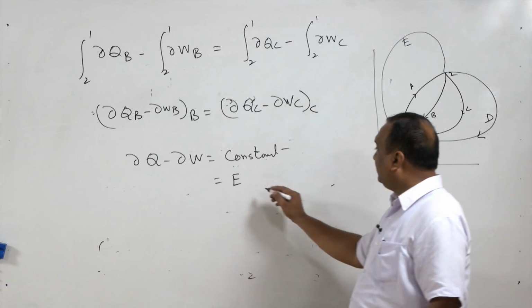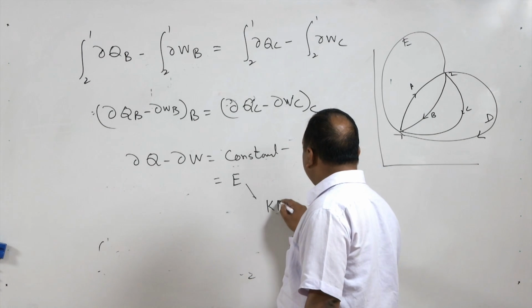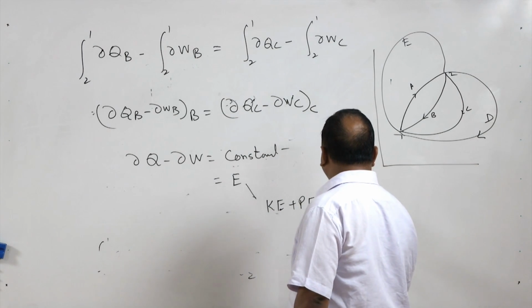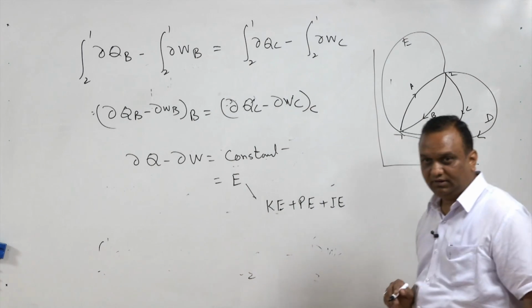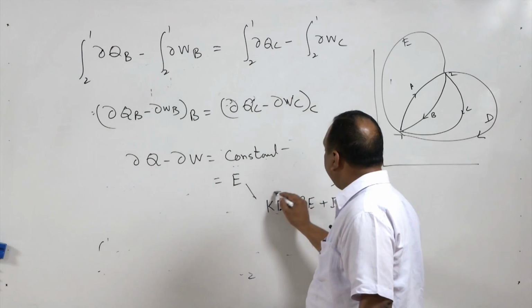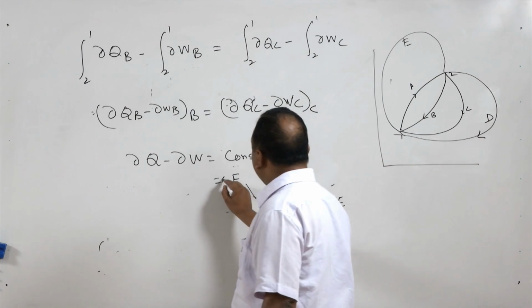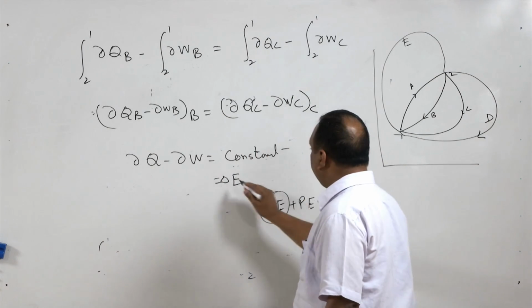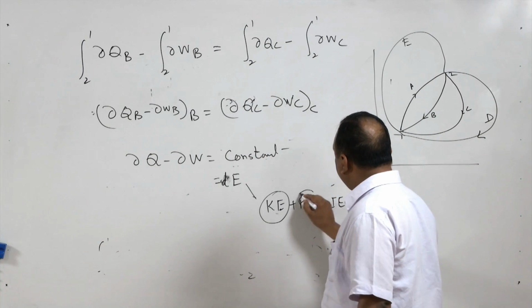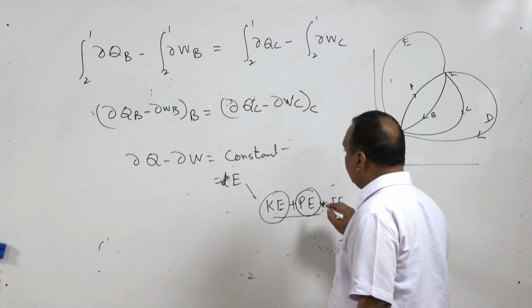Now E involves everything: kinetic energy, potential energy plus internal energy. But in a closed system the change in the kinetic energy and change in potential energy is negligible, so dE is du.